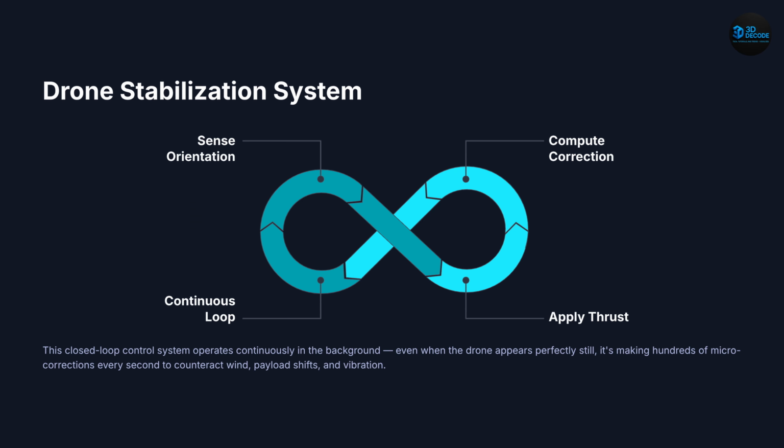Next, drone stabilization loop. Drone stabilization operates as a continuous closed-loop system. First, sensors measure orientation and movement. Then the flight controller calculates corrective actions and adjusts motor thrust accordingly. This sense-compute-correct cycle repeats hundreds of times every second to maintain stable, controlled flight.